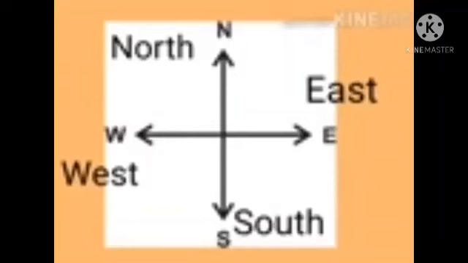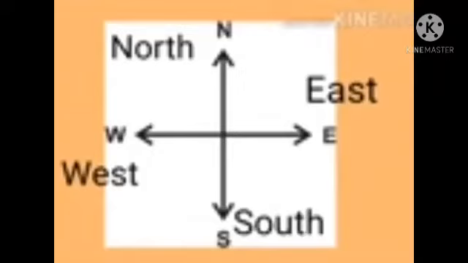How do you identify the direction on a map? We know four common directions. What are the four common directions? East, west, north and south.